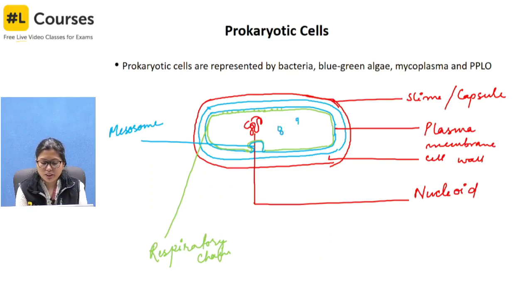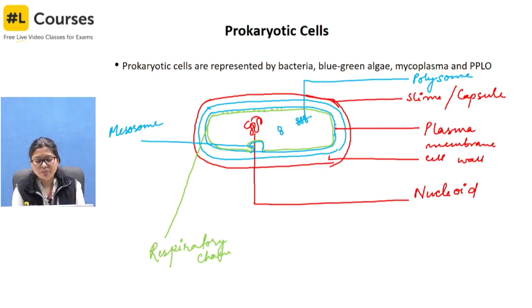ribosomes can be free or they are found as polysomes. Okay. So this is ribosome and this is polysome. Okay. Now one more peculiarity of this prokaryotic cell which is very useful to mankind is the presence of extra chromosomal DNA.